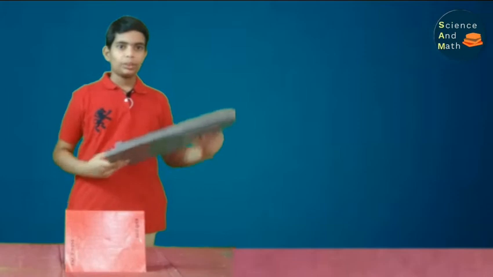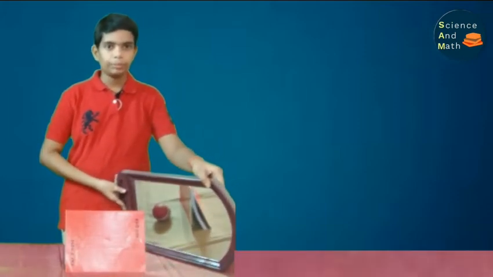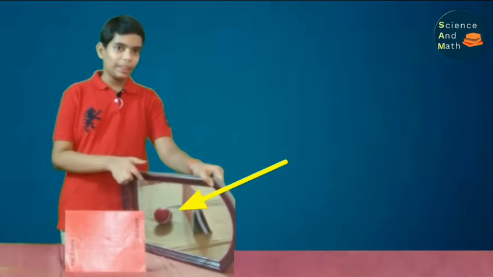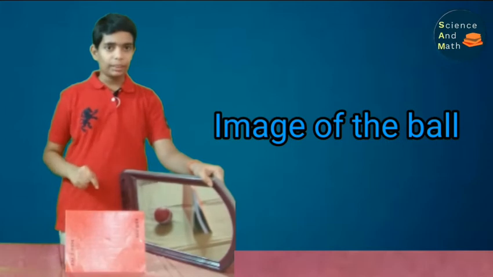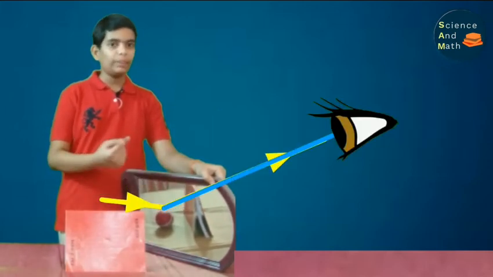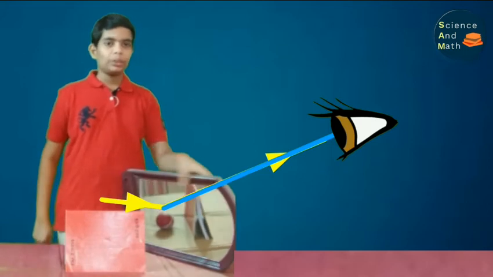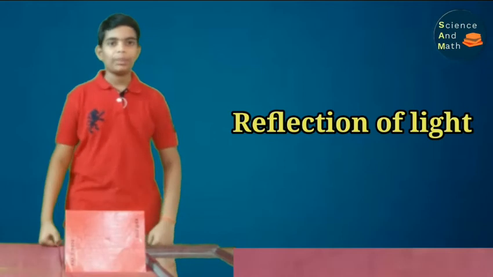Like this. So, let me place it at an angle by which you can see the ball. Can you see the ball in the mirror? Yes, of course you can see it because the light rays from the ball are reflecting on the mirror and you can see it very easily. So, such property of light is known as reflection of light.